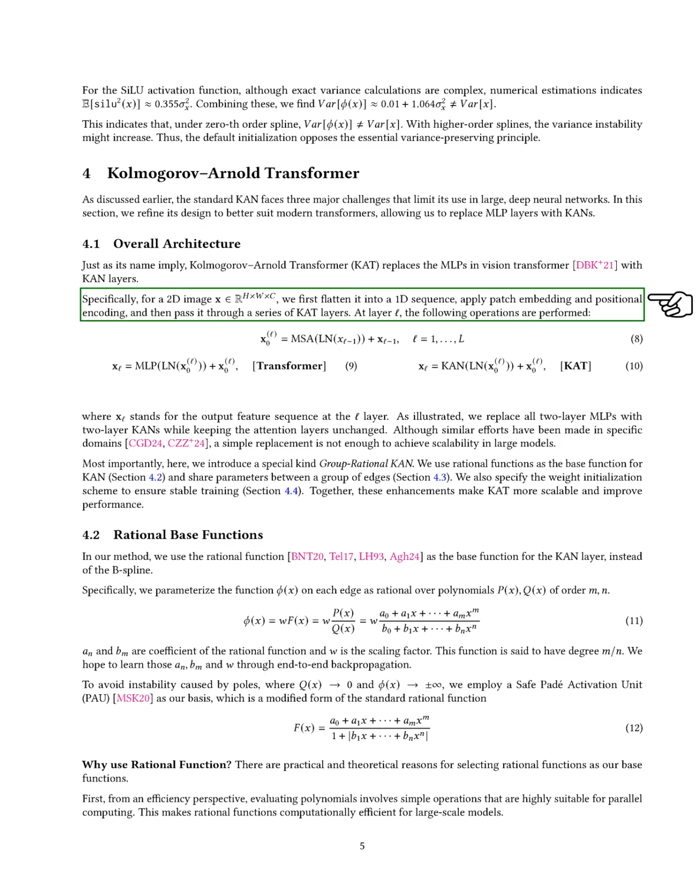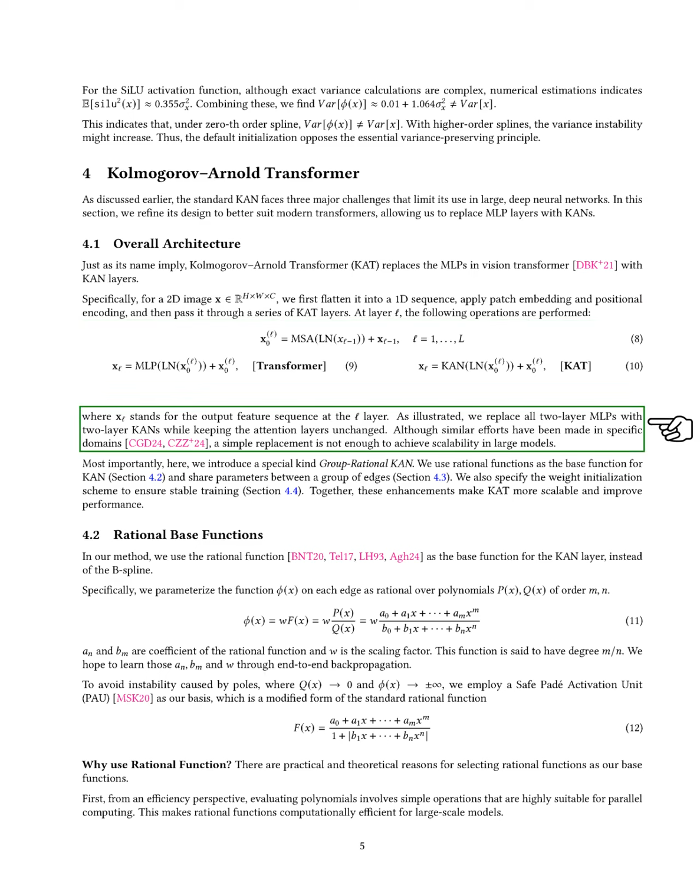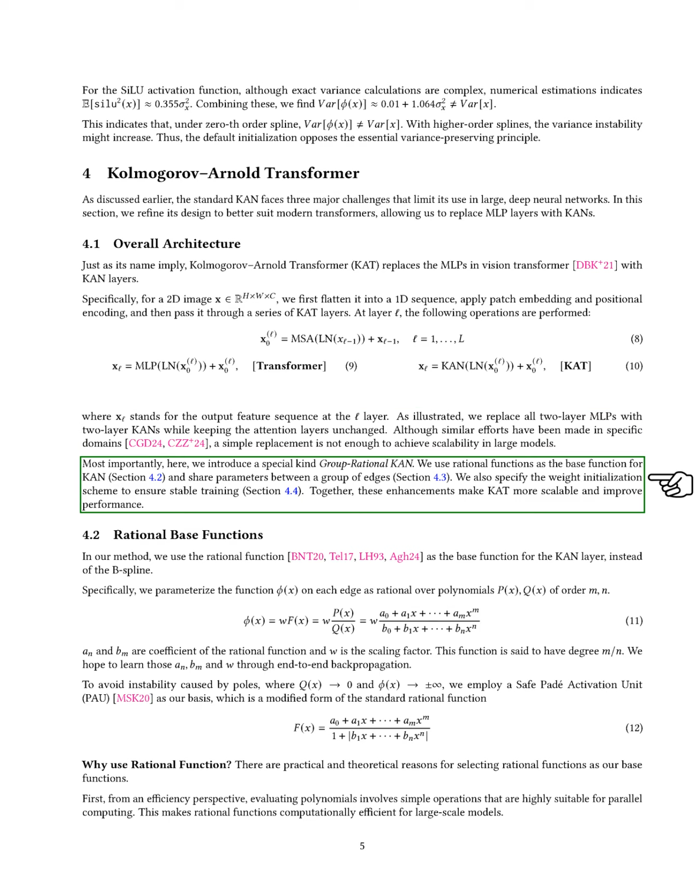For a 2D image, we first flatten it into a 1D sequence, apply patch embedding and positional encoding, and then process it through several CAT layers. At each layer, we perform specific operations, where the output feature sequence is denoted as the output of that layer. We replace all 2-layer MLPs with 2-layer KANs while keeping the attention layers intact. However, a simple replacement is insufficient for scalability in large models. Therefore, we introduce a special type of KAN called group rational KAN.